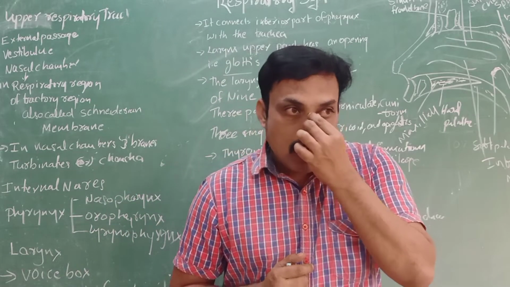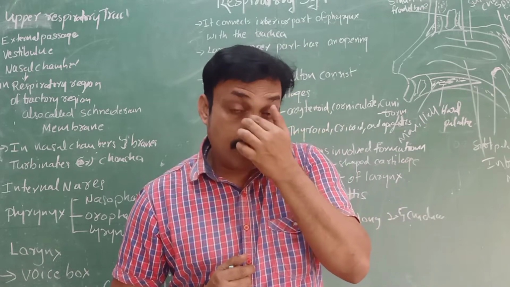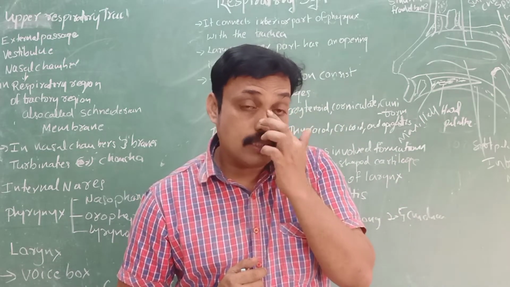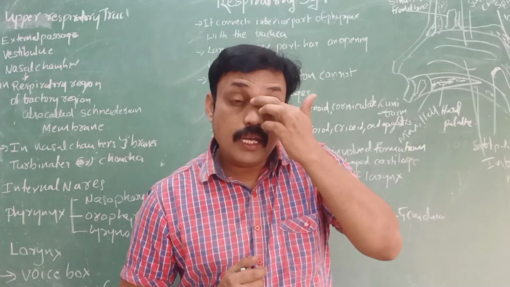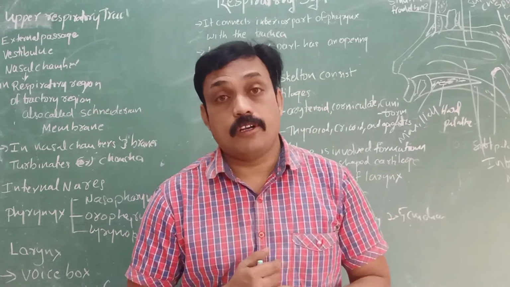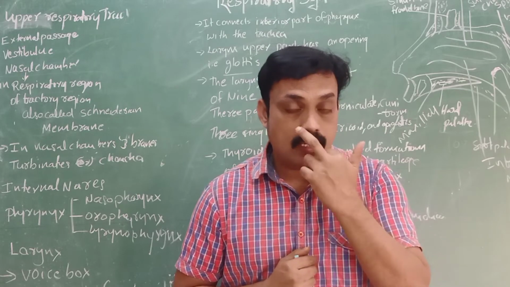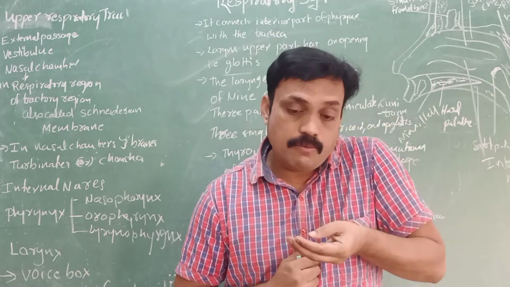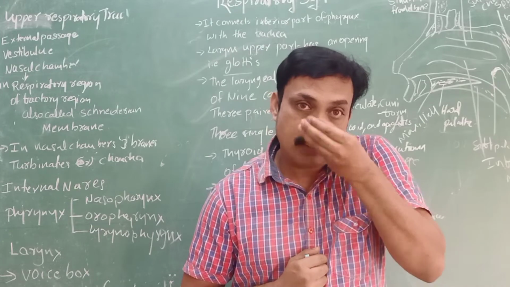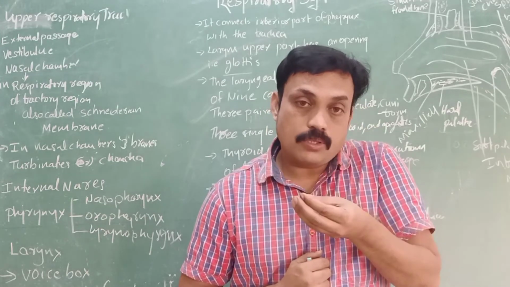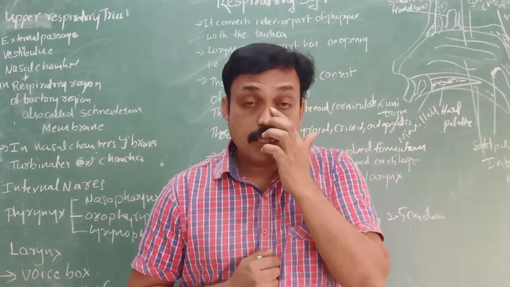The respiratory tract is inside the nasal chamber, and the upper nasal chamber has the olfactory region. The respiratory tract means the path through which air passes, the nasal chamber.